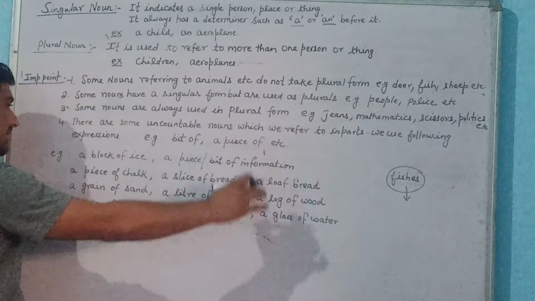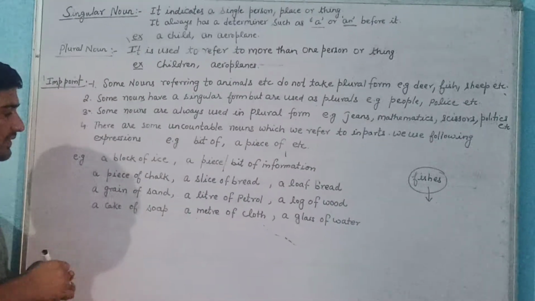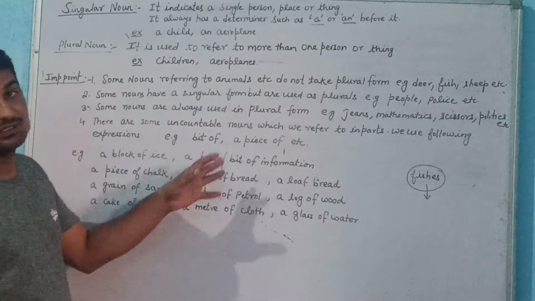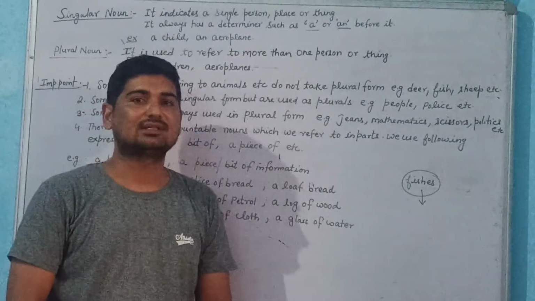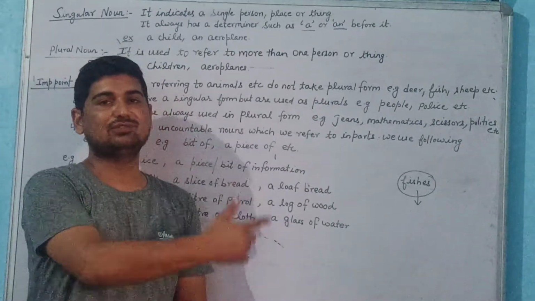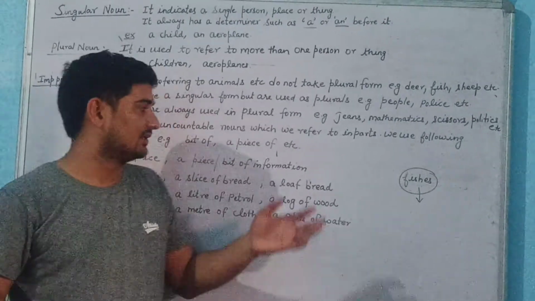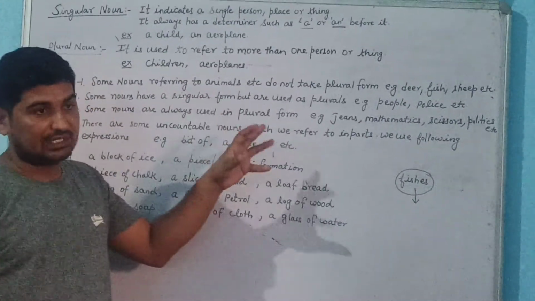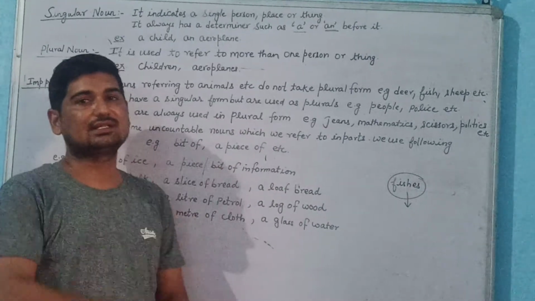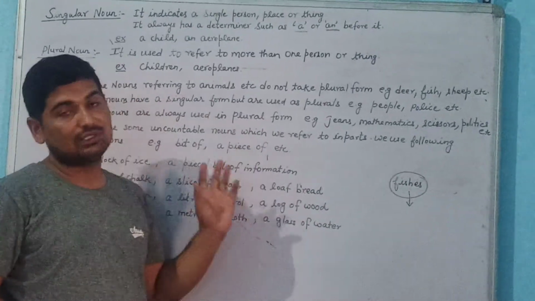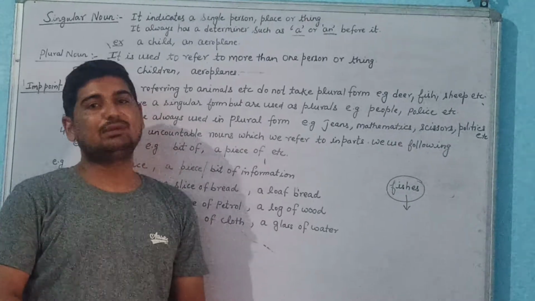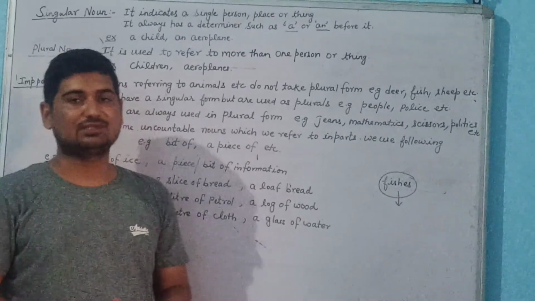These expressions are very important when we find mistakes in a given sentence. I will give some exercises in due course of time where you have to find the mistake in the sentence. If you carefully watch all the videos, you will be able to find the mistakes also. Thank you very much.